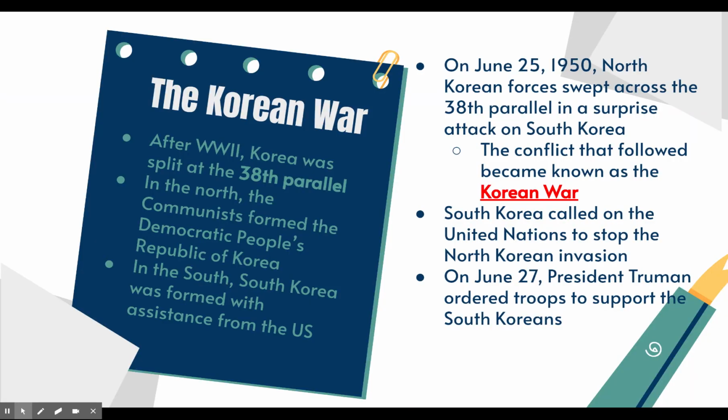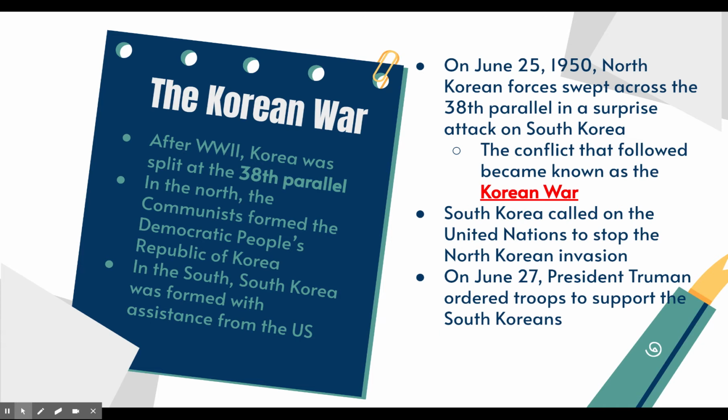The Korean War. After World War II, Korea was split at the 38th parallel. In the north, the communists formed the Democratic People's Republic of Korea. In the south, South Korea was formed with assistance from the U.S. On June 25, 1950, North Korean forces swept across the 38th parallel in a surprise attack on South Korea. The conflict that followed would become known as the Korean War.